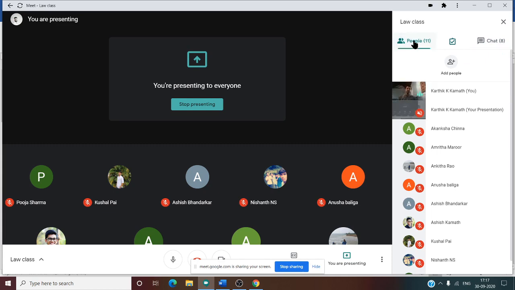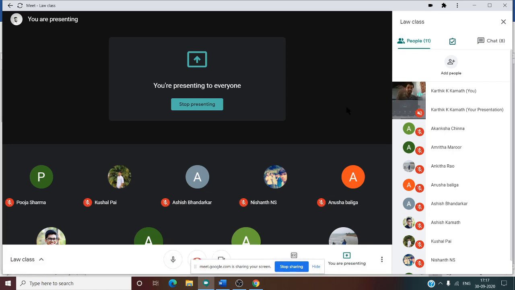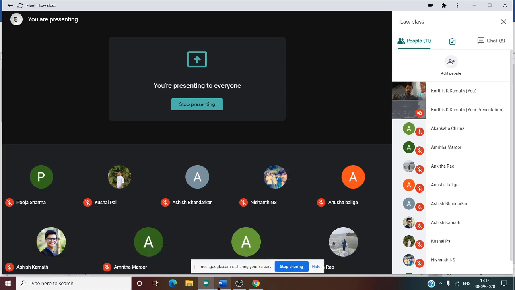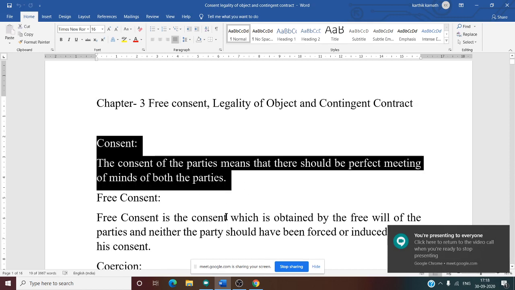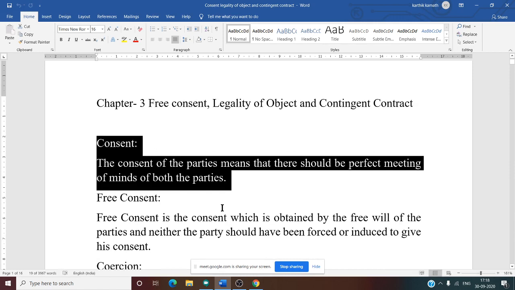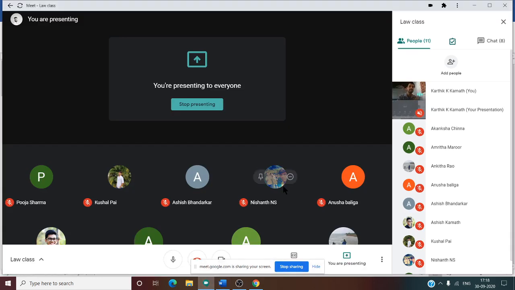Free consent means without any force, with their own will. Without any force, with their own will is known as free consent. Now first thing we need to know is what do you mean by consent. Consent of the party means there should be a perfect meeting of minds of both the parties.